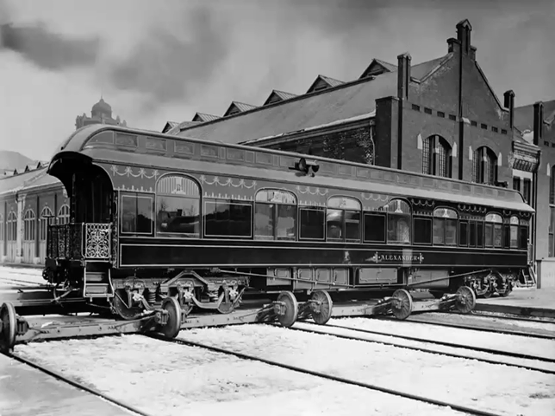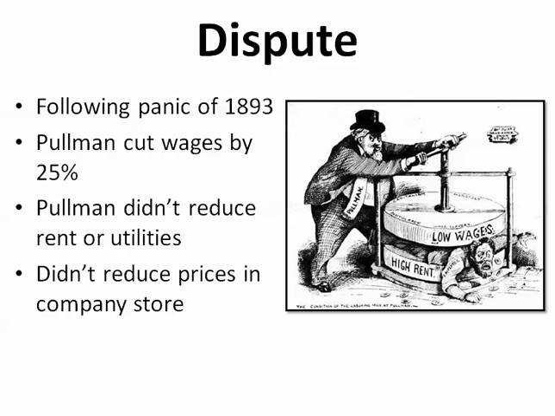Alright, so they made these Pullman cars, and there's going to be a dispute because in 1893 there was an economic panic and a lot of money was lost. So George Pullman, in order to save his business, his community, he's going to cut wages by 25% from his workers. But in his community, he's not going to reduce his rent or utilities or the prices of goods within his stores. He's going to keep those continuous. He's not going to lower them any.